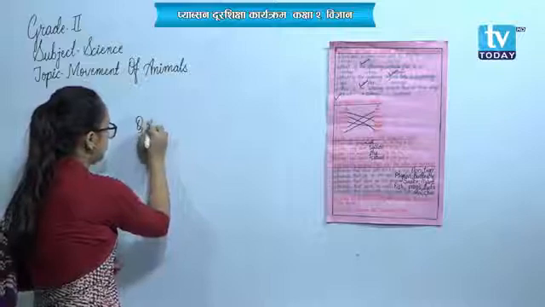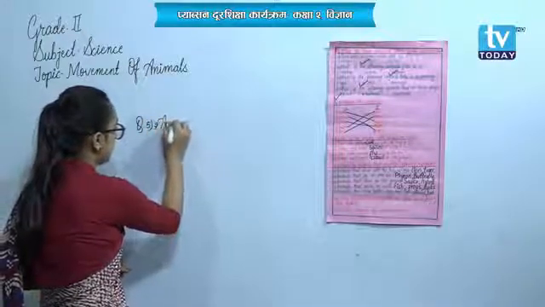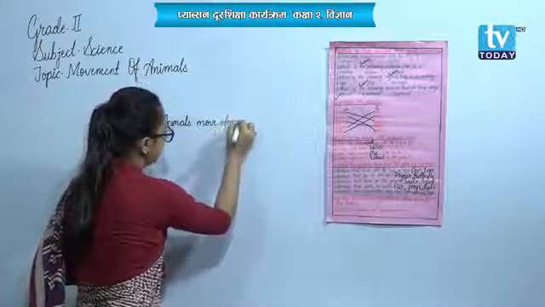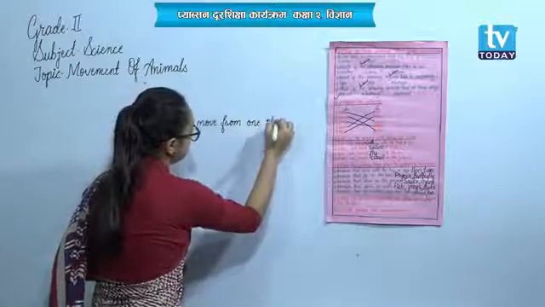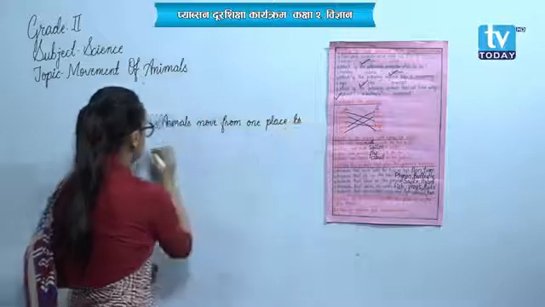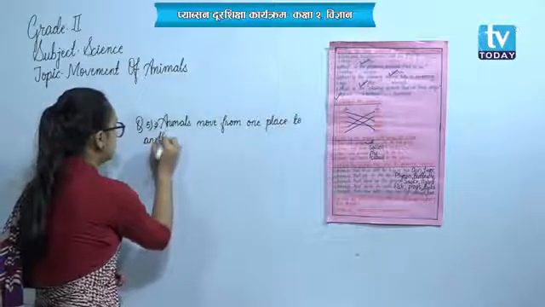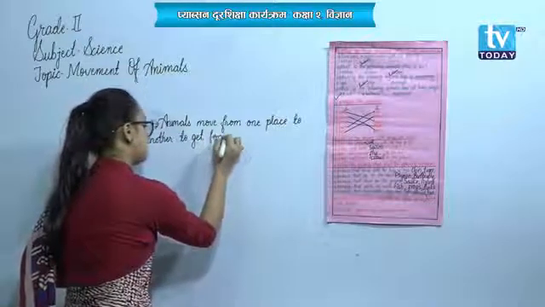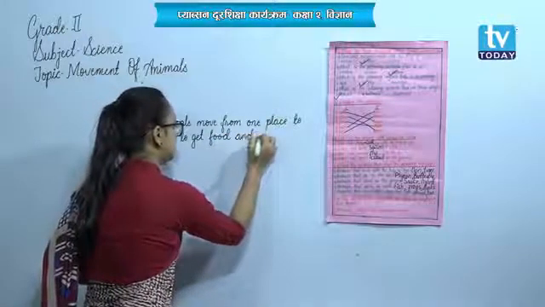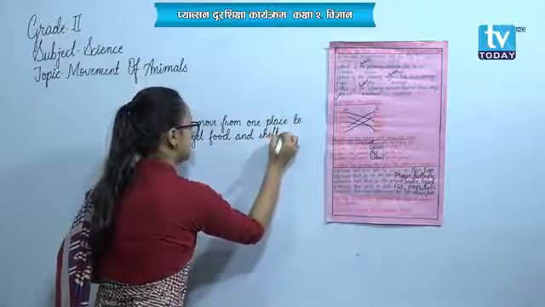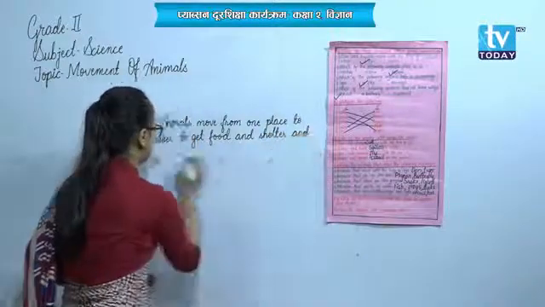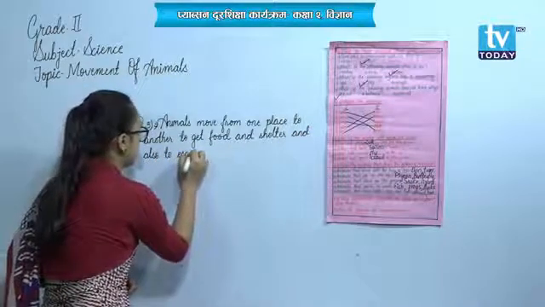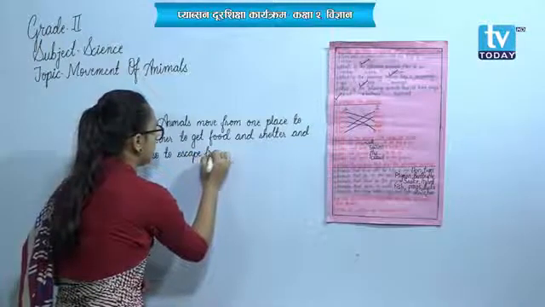Question number 5. Animals move from one place to another to get food and shelter, and also to escape from their enemies.